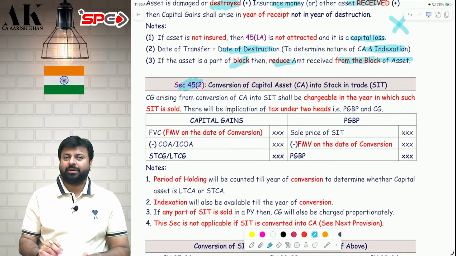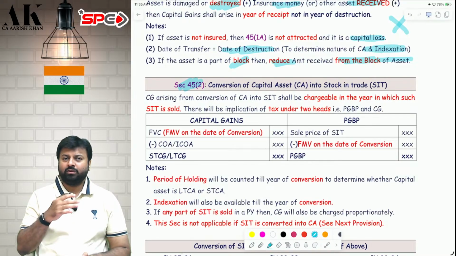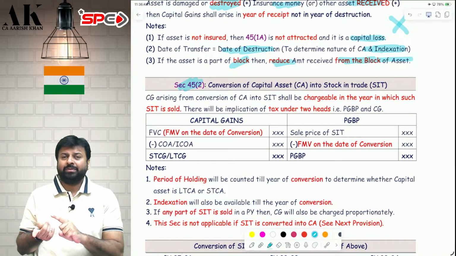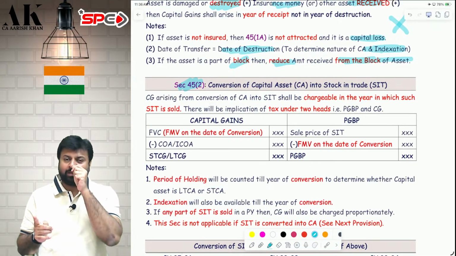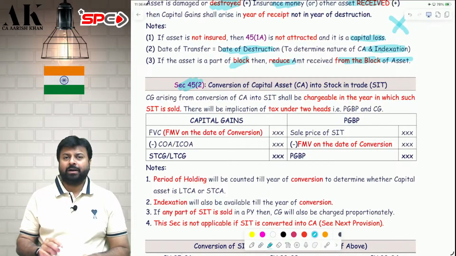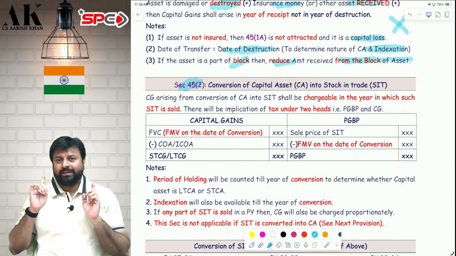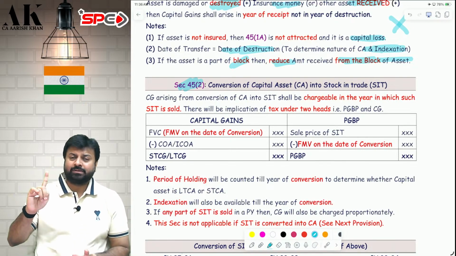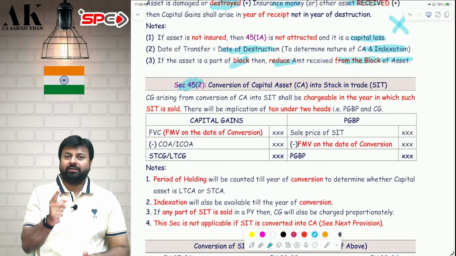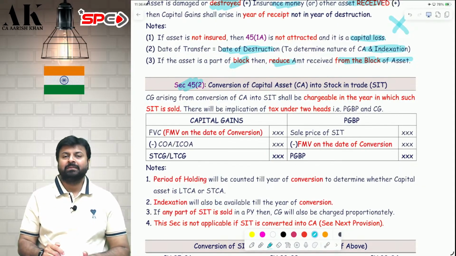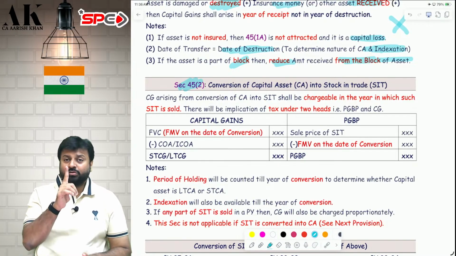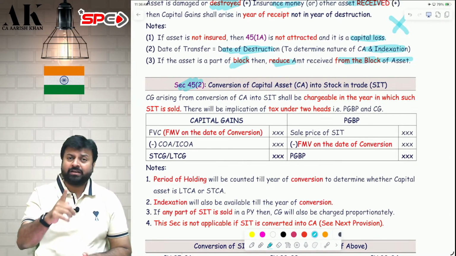For example, in 2010, you purchased a jewelry for 1 lakh rupees. In 2015, you converted that into a stock in trade. So 2015 will be the year of conversion. The 2015 will be considered as year of transfer. But you sold that stock in trade in 2025. So the PGBP as well as the capital gains will be chargeable in 2025. But the period of holding will be counted till 2015 only. The indexation will be taken till 2015 only. Because 2015 is the year of conversion and year of conversion is the date of transfer.